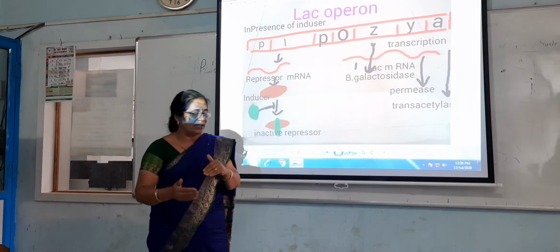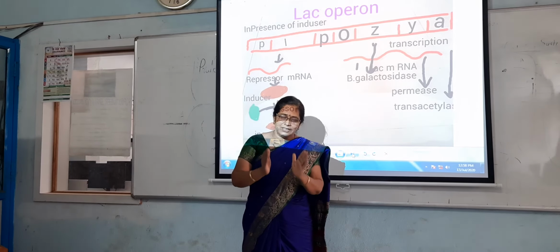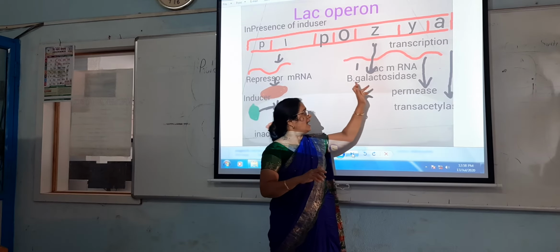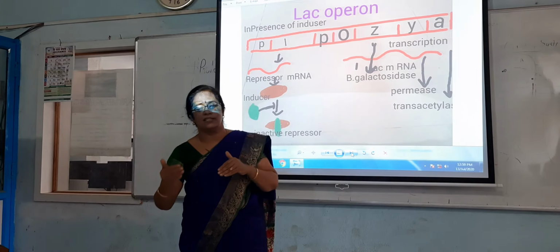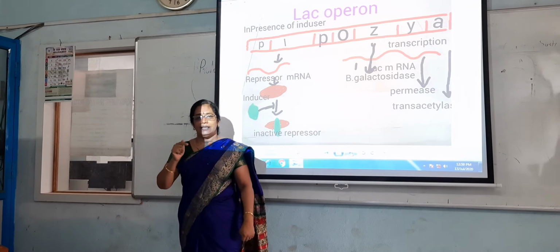That means the operon means the cluster of genes. These are the genes A, Y, Z. These are the genes which synthesize the different enzymes for the digestion of lactic acid. Which are the three enzymes for the digestion of lactic acid? Trans-acetylase, permease enzyme, and beta-galactosidase enzyme. These three enzymes are necessary for the digestion of lactic acid, and they are synthesized with the help of the genes A, Y, Z.